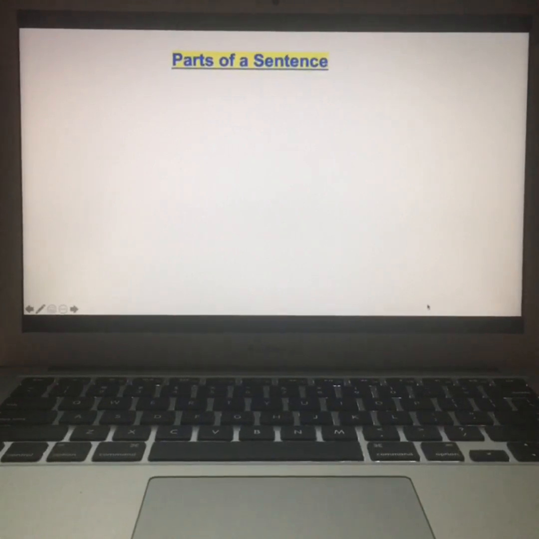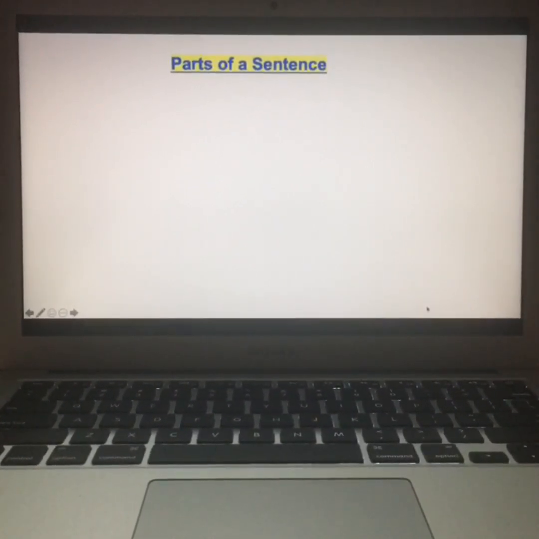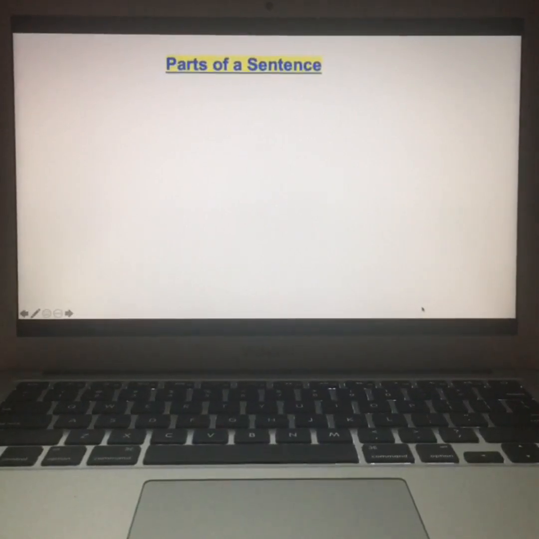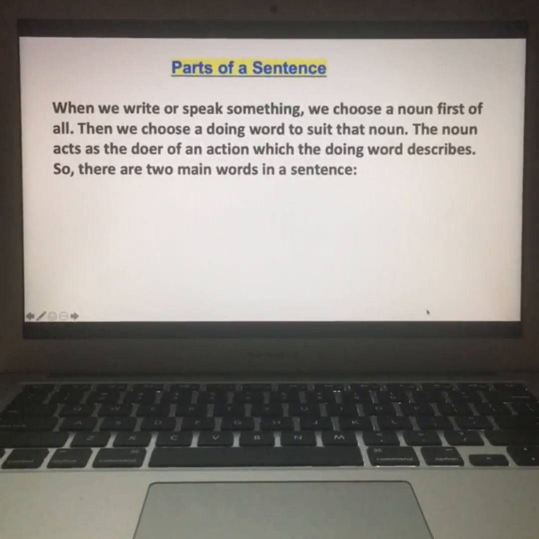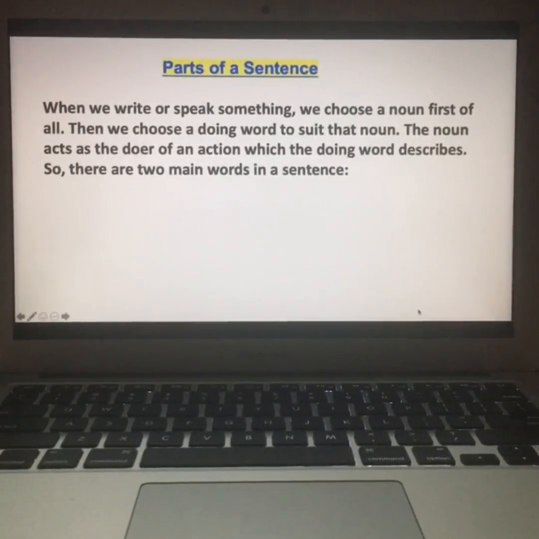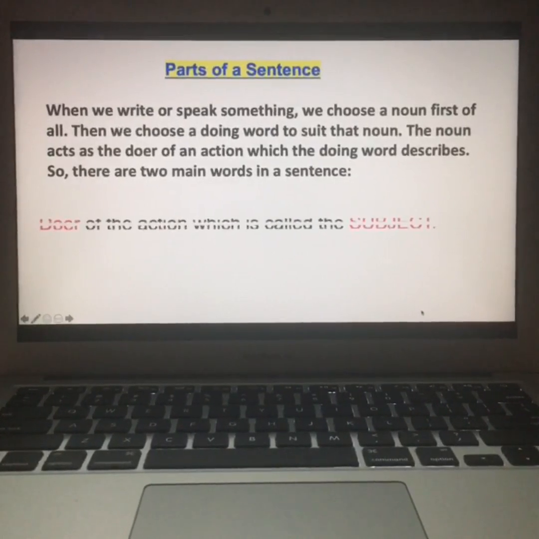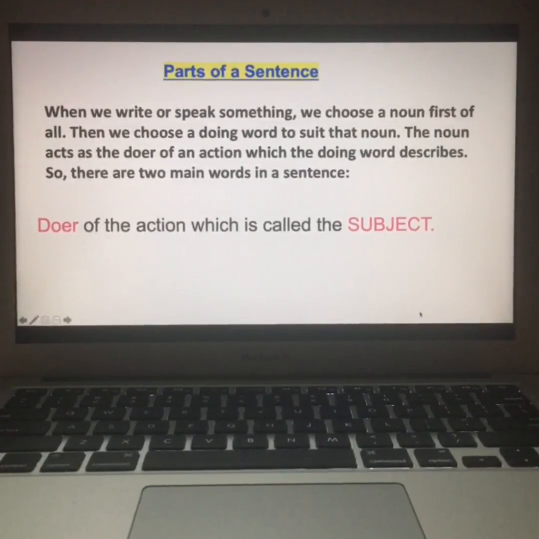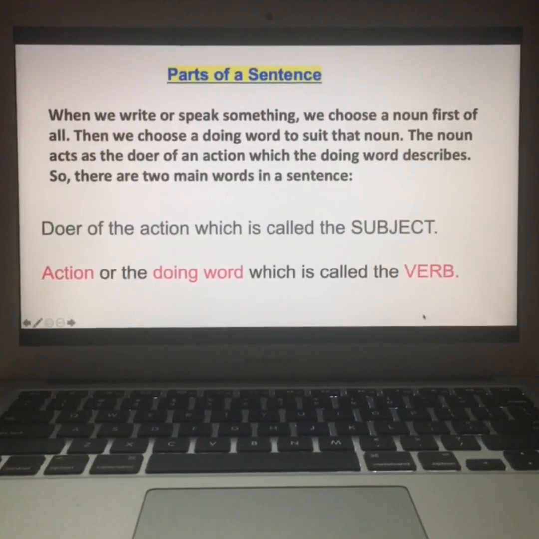So we came to know about the kinds of sentences. There are 4 kinds of sentences: assertive, imperative, interrogative, and exclamatory. Now let us know about the parts of a sentence. When we write or speak something, we choose a noun first of all. Then we choose a doing word to suit that noun. The noun acts as the doer of an action which the doing word describes. So there are 2 main words in a sentence: the doer of the action, which is called the subject; and the action or the doing word, which is called the verb.